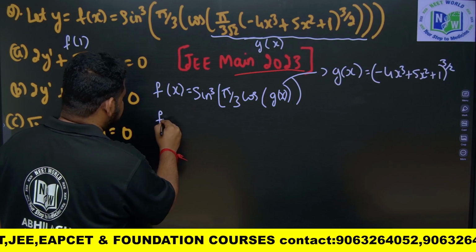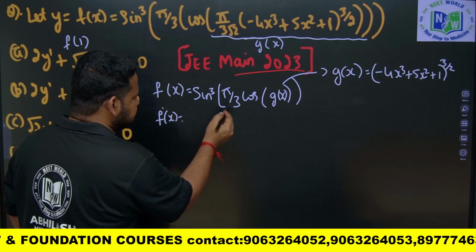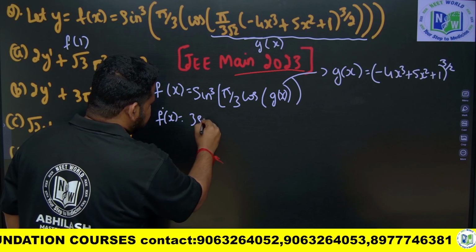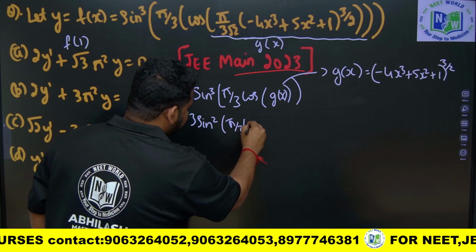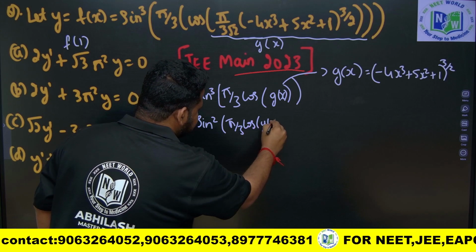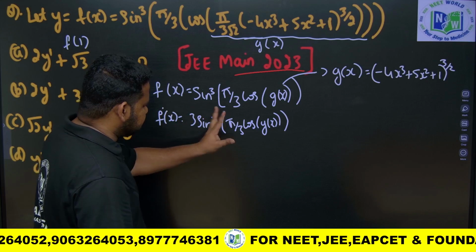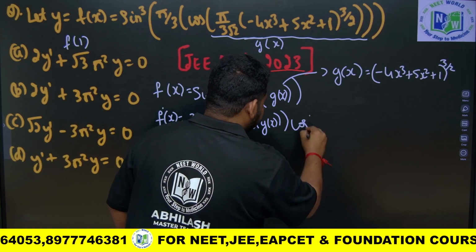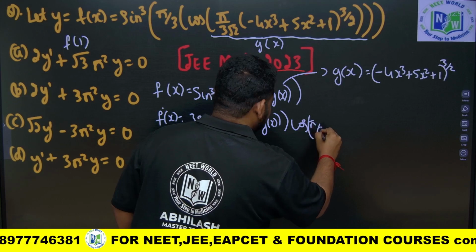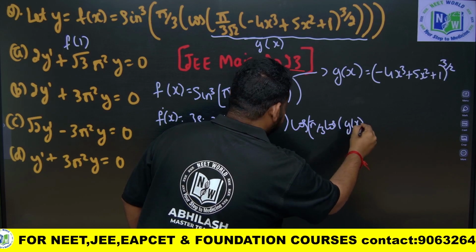So this will become what, friends? f dash of x will become what? Sine cube of something is there, that is nothing but chain rule, 3 sine square of whatever is there, pi by 3 into cos of g of x. Next, 3 sine square something, and the derivative of sine is what? That is nothing but cos. So cos of pi by 3 into cos of g of x.